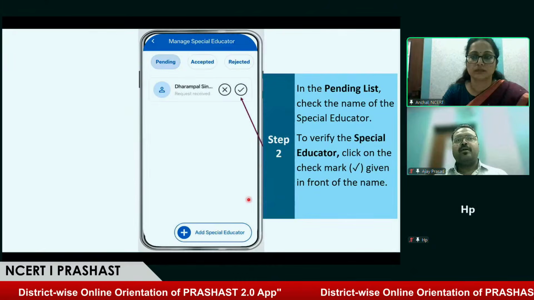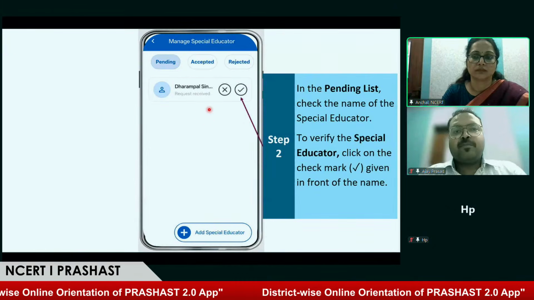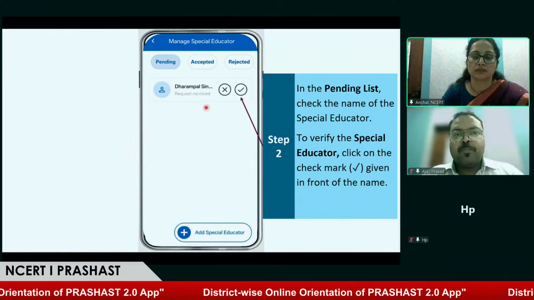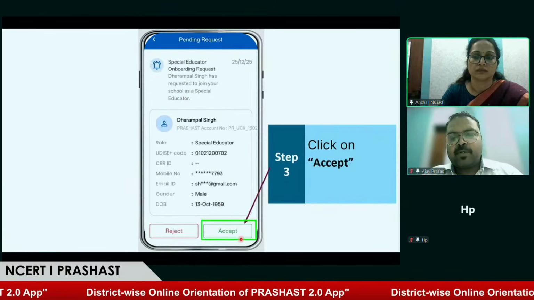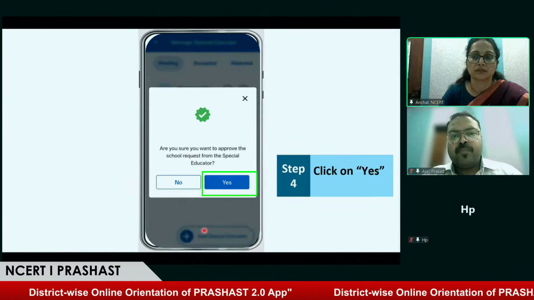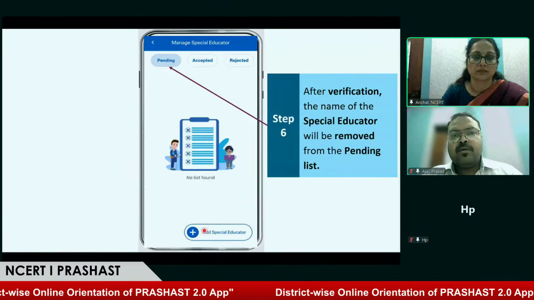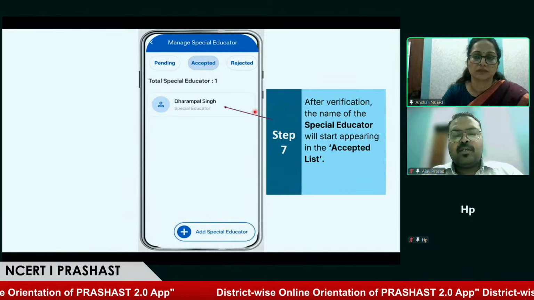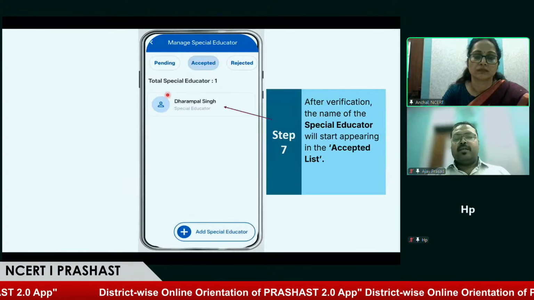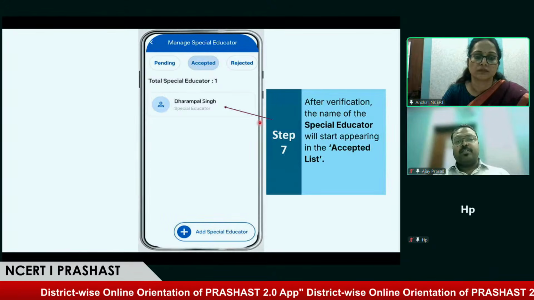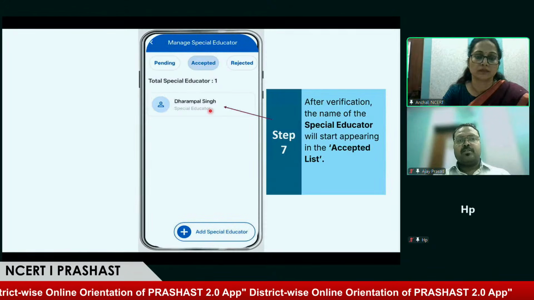Over here, the head teacher will have to approve the special educator by clicking on the tick. And after this, they will have to accept the profile. And on accepting, we can see the name is reflected on the accepted list, the approved special educator's name.